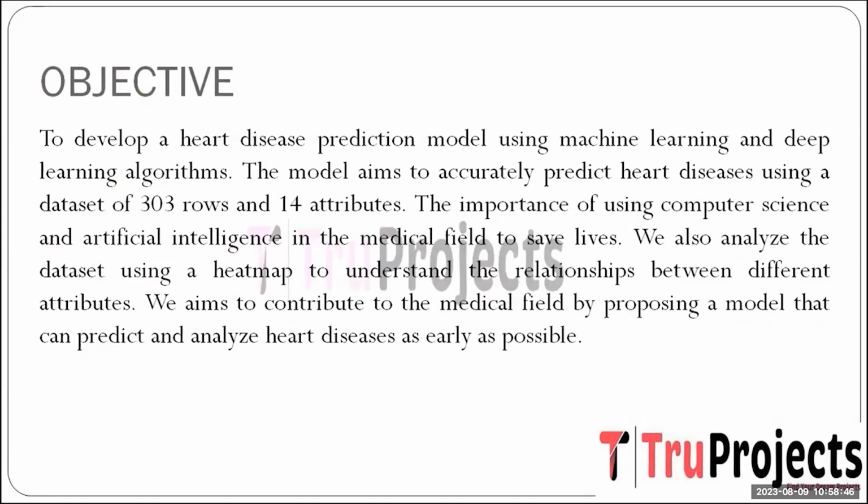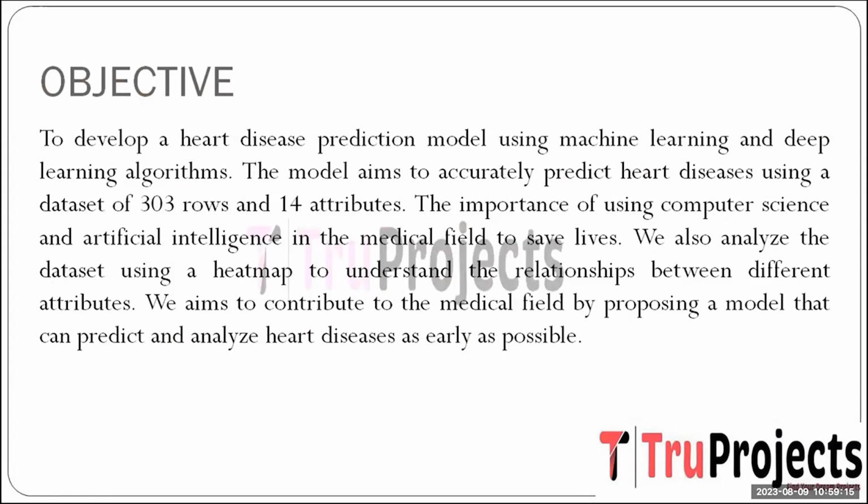The primary objective is to create a heart disease prediction model, employing both machine learning and deep learning techniques. This model seeks to offer a precise forecast of heart disease through the examination of a dataset comprising 303 instances and 14 distinctive attributes. The incorporation of computer science and artificial intelligence within the medical realm is highlighted as a critical means of preserving life.